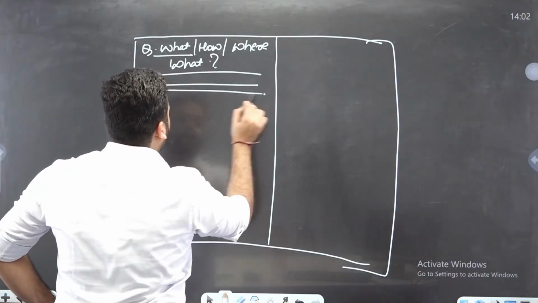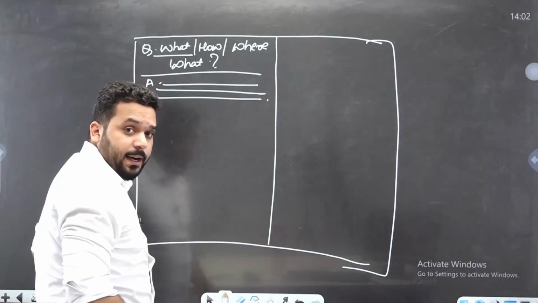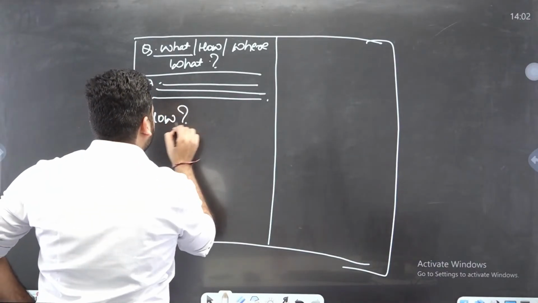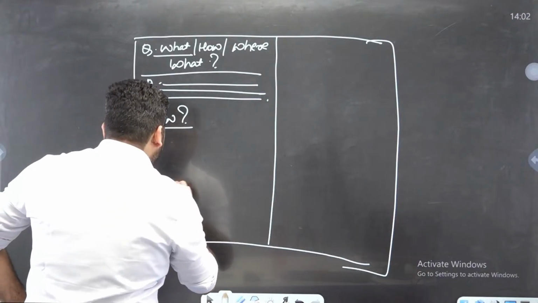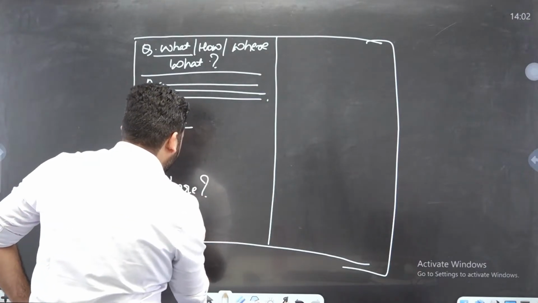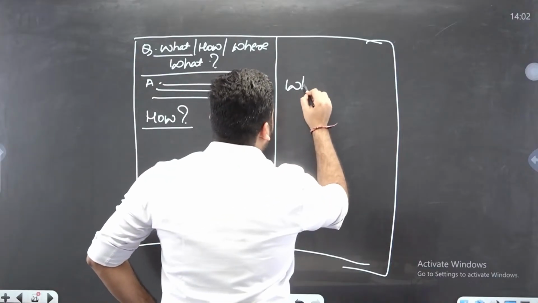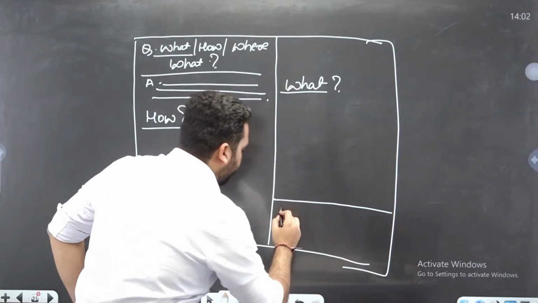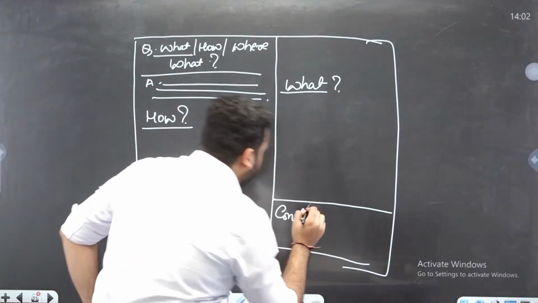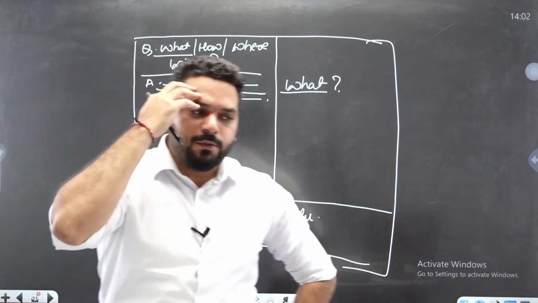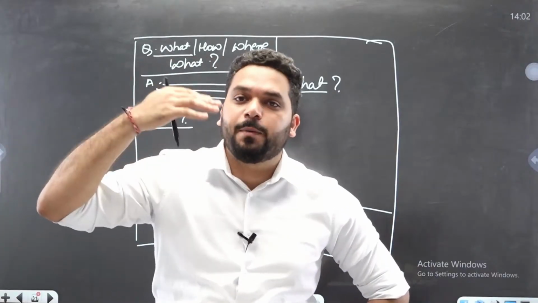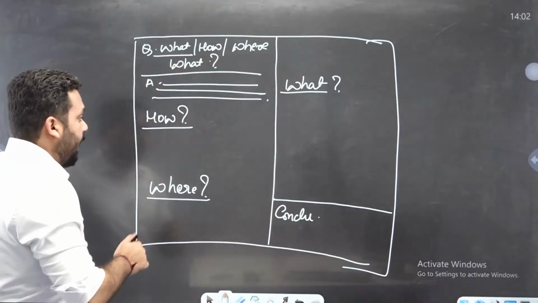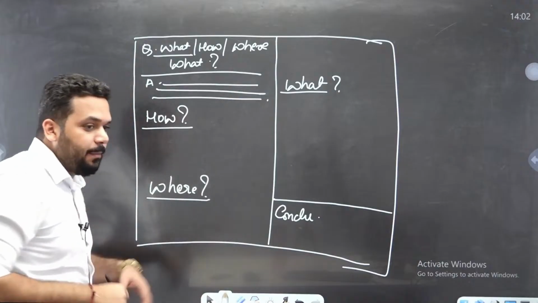Okay. Right. Then the how part is going to come. Then the where part is going to come. Then the consequences part is going to come. And then the conclusion. This is a mental image of the structuring of this answer, how space will be utilized in my brain while writing. I have to stop at some point of time because I have limited space.